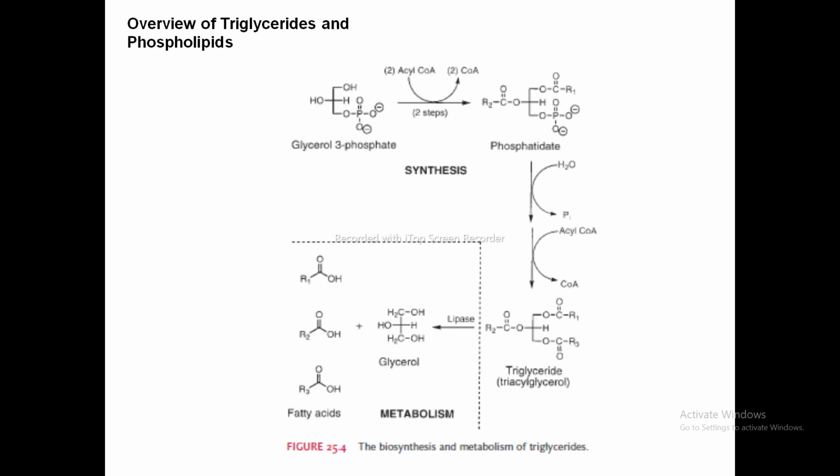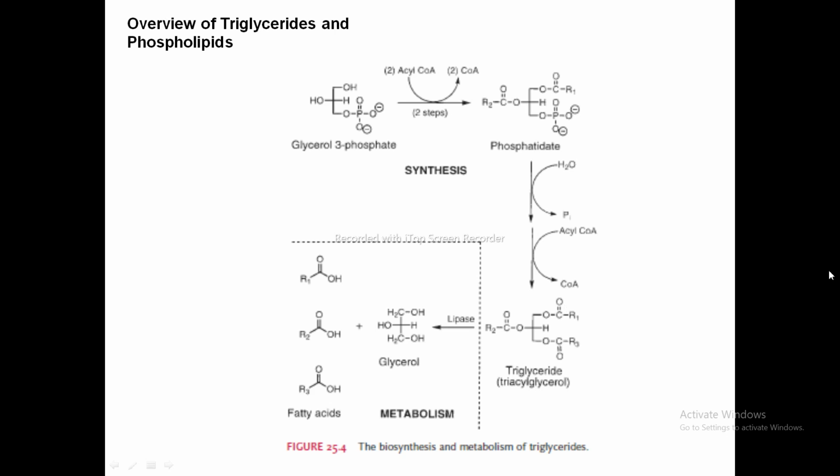When required for energy production, triglycerides are hydrolyzed by the lipoprotein lipase enzyme to liberate free fatty acids, which are utilized in various pathways like the beta oxidation pathway, the citric acid cycle, and the oxidative phosphorylation process.